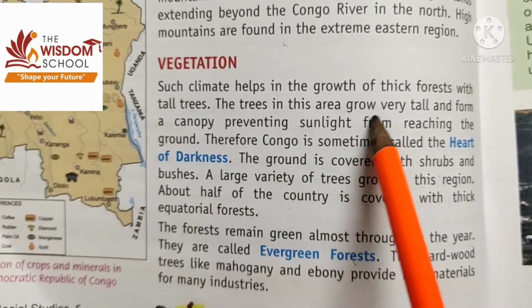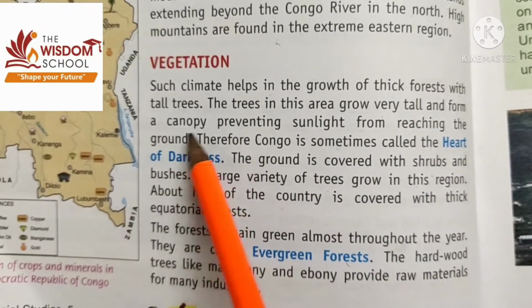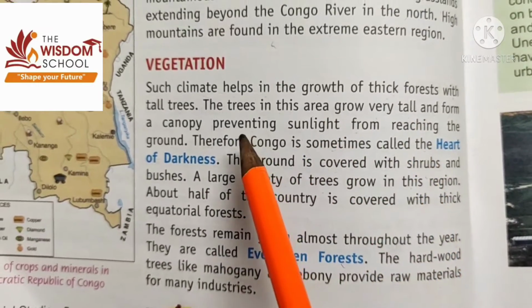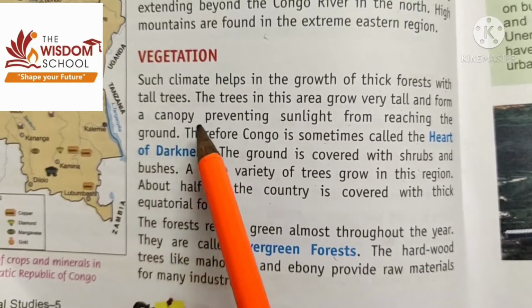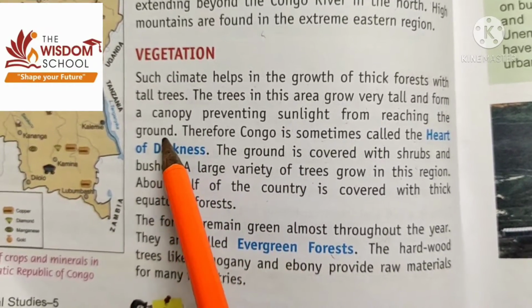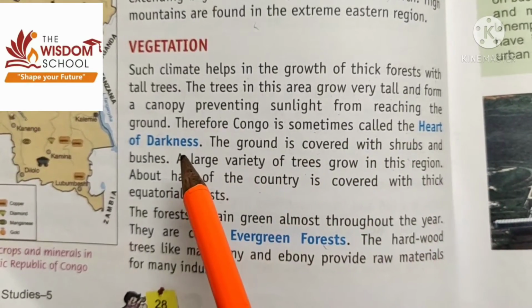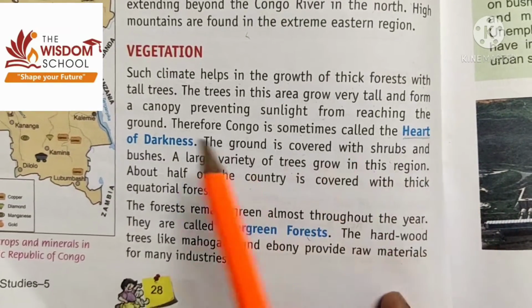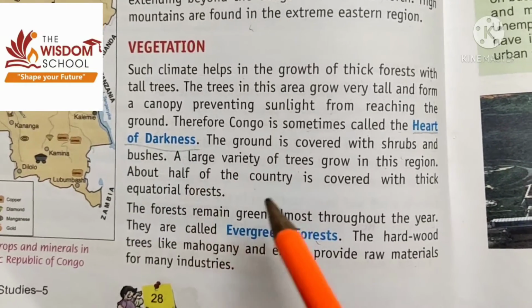The trees in this area grow very tall and form a canopy, a shade kind of thing, preventing sunlight from reaching the ground. Due to this, Congo is sometimes called the heart of darkness. The DRC is also known as the heart of darkness.